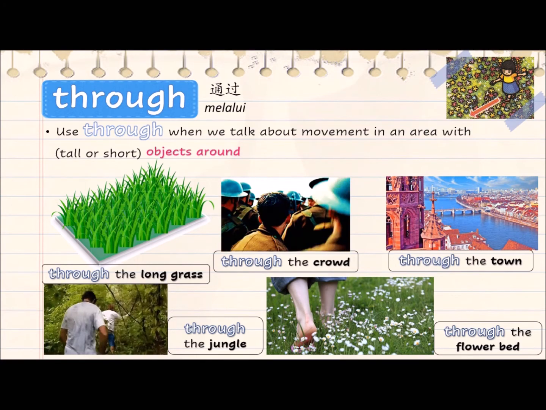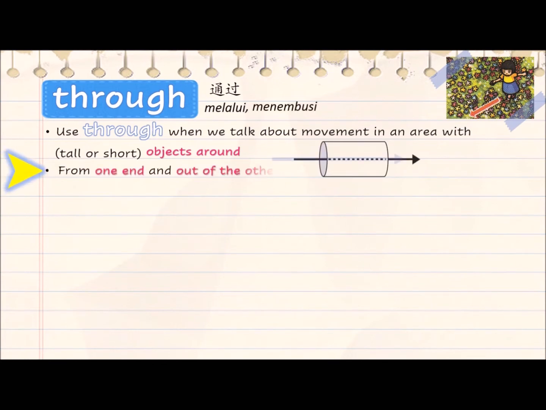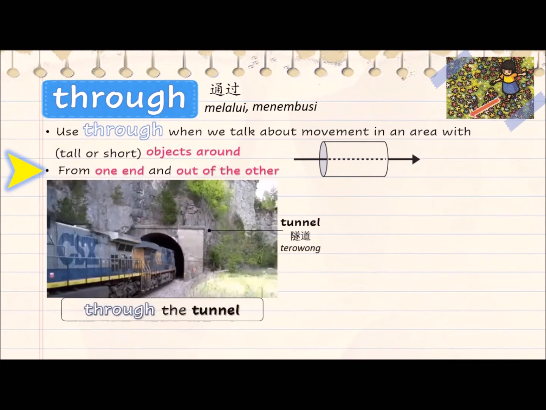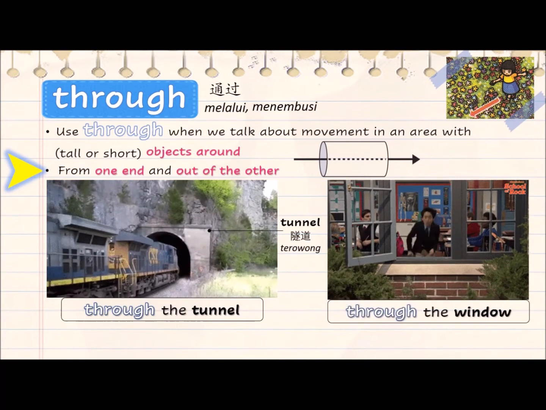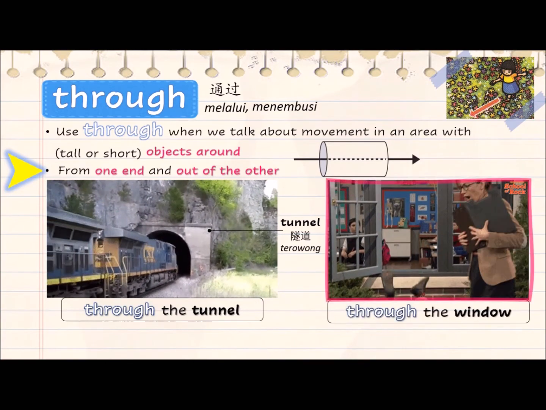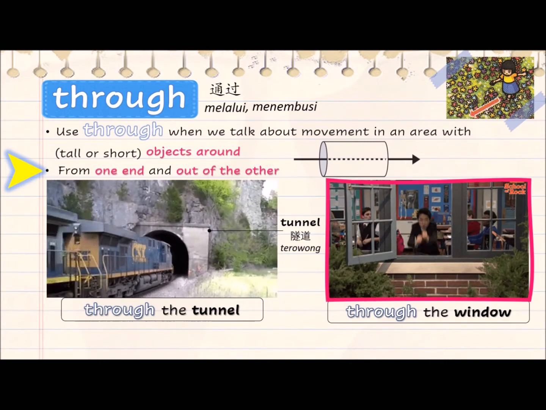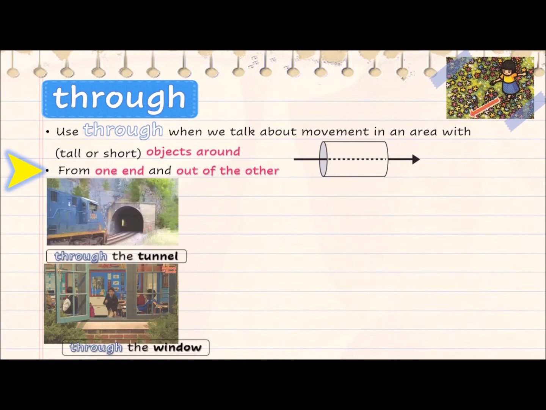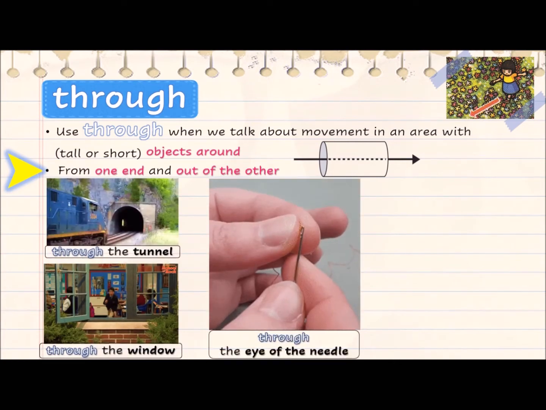Apart from that, we also use through to talk about movement going from one end and out of the other. For example, through the tunnel. Move through the tunnel. Through the window. Jump through the window. By the way, this picture is only an example. Do not try this at home. It's dangerous. Other examples include through the eye of the needle.